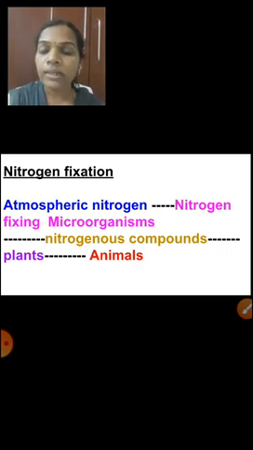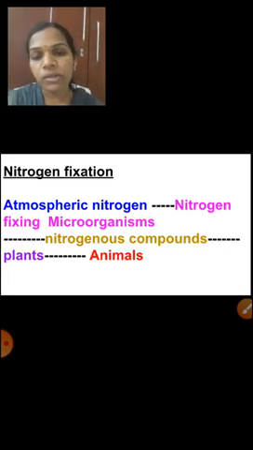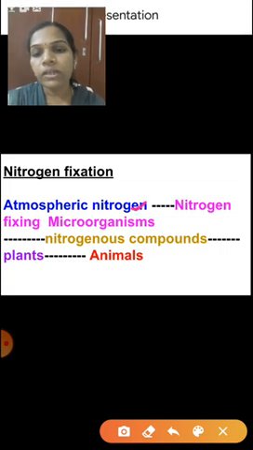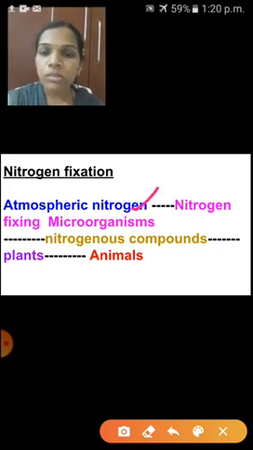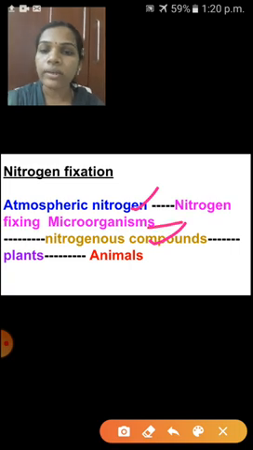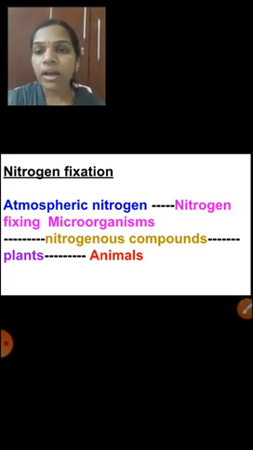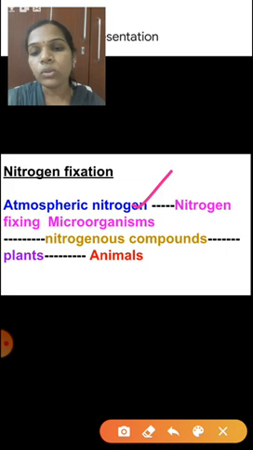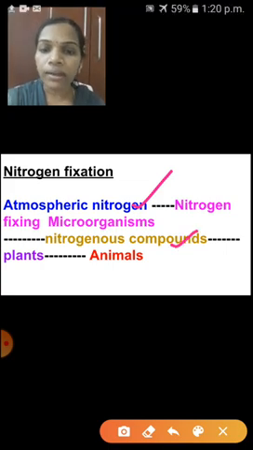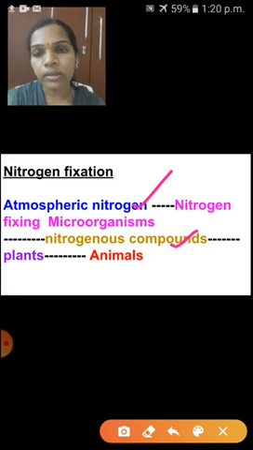One process is there, and that is nitrogen fixation. So what does nitrogen fixation mean? See here, children, atmospheric nitrogen is present in our atmosphere. The atmosphere contains a percentage of nitrogen, but we can't take it directly. So atmospheric nitrogen is converted into nitrogenous compounds with the help of nitrogen-fixing microorganisms.